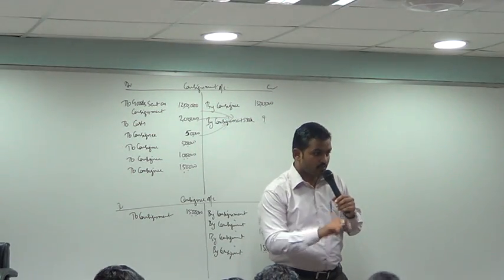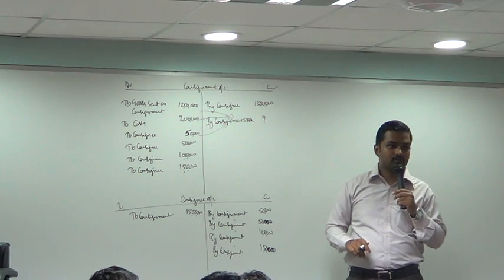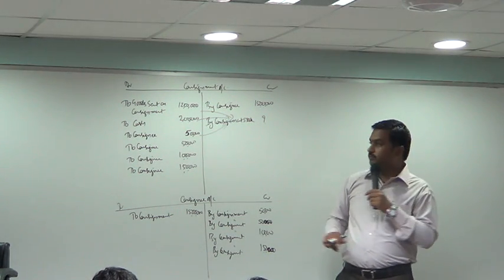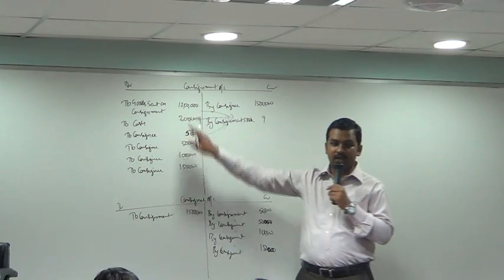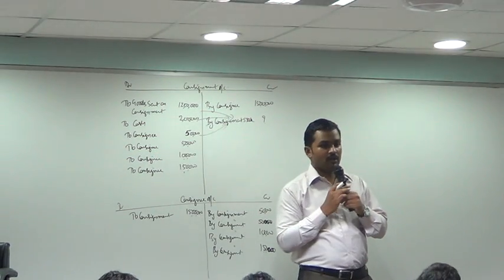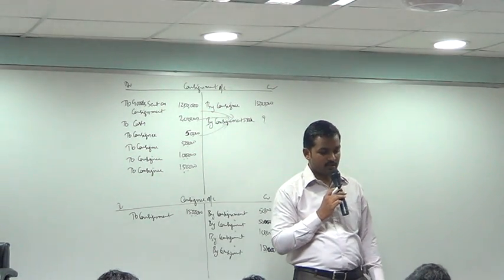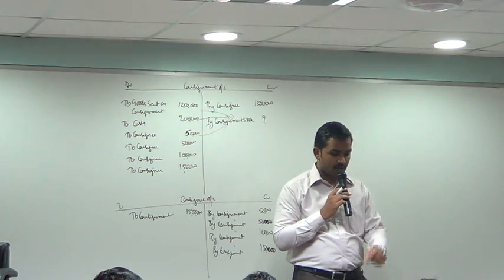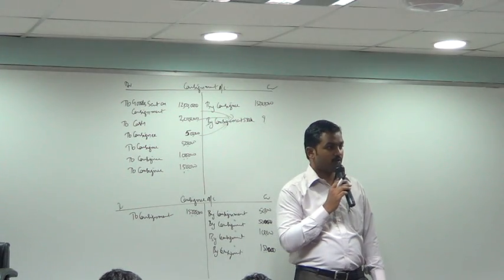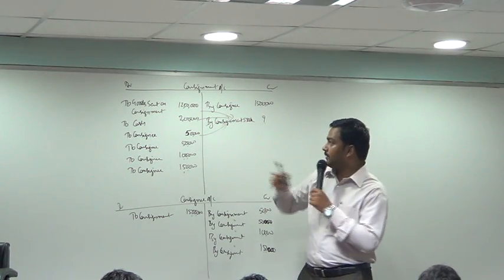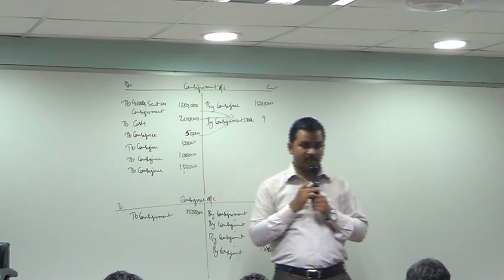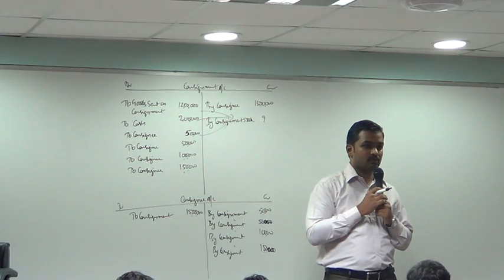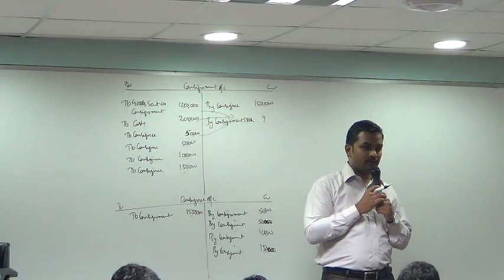Can you do that? Press on your calculator. 20% of 12,50,000. How much is it? 2,50,000. Memory plus. Then 2 lakh into 20%.